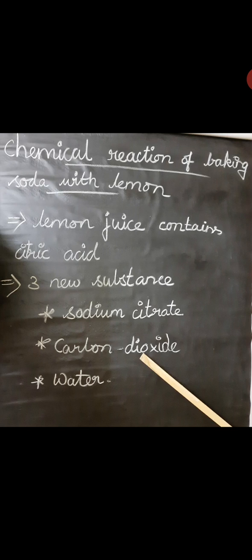When these two are mixed together, we get three new substances: sodium citrate, carbon dioxide and water. The chemical change can be written as a word equation: sodium hydrogen carbonate plus citric acid gives sodium citrate plus carbon dioxide plus water. So this is the chemical reaction of baking soda with lemon.